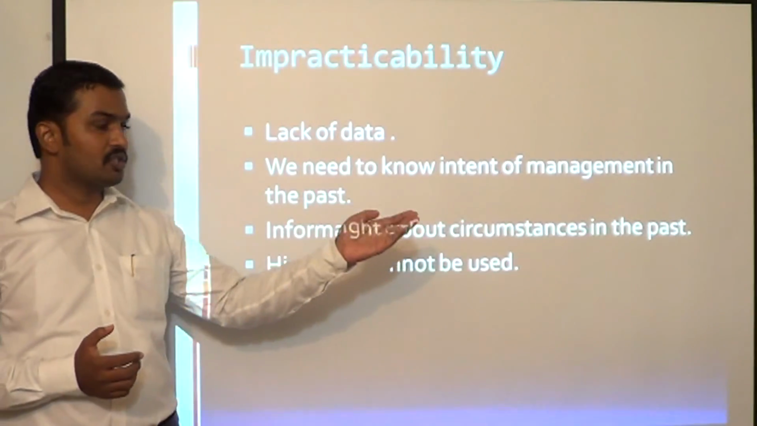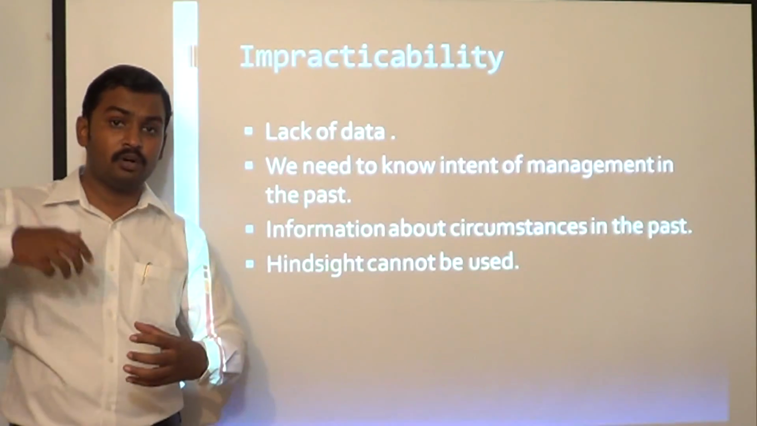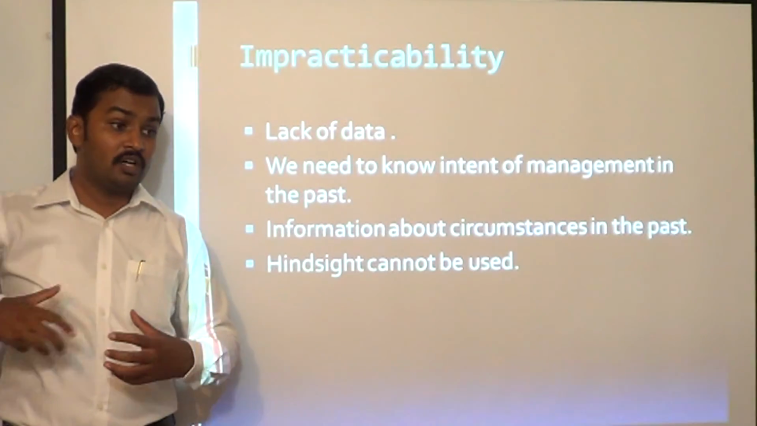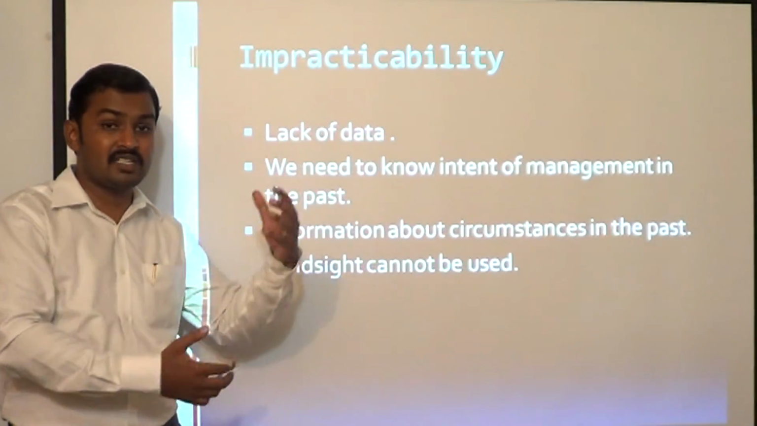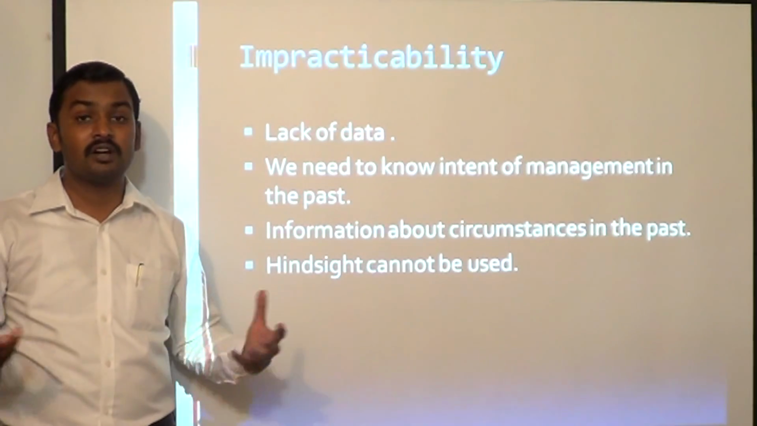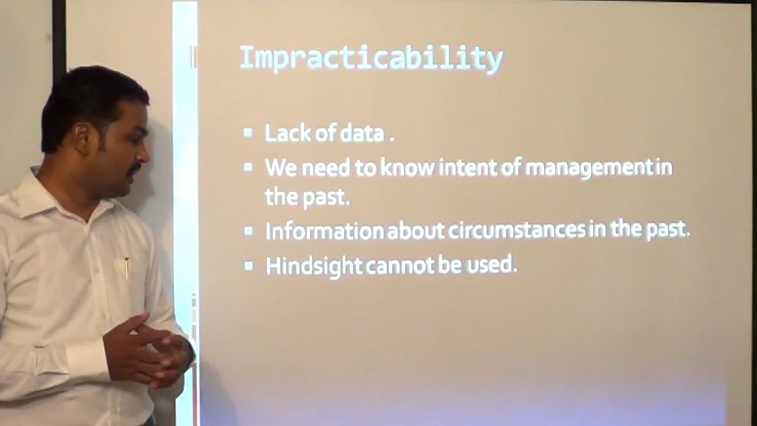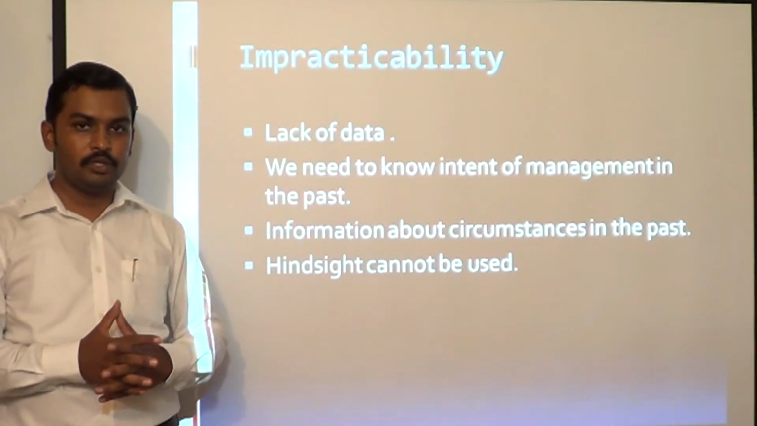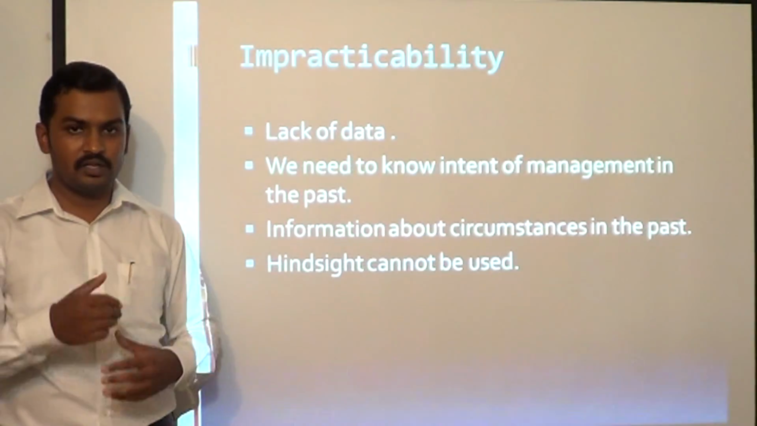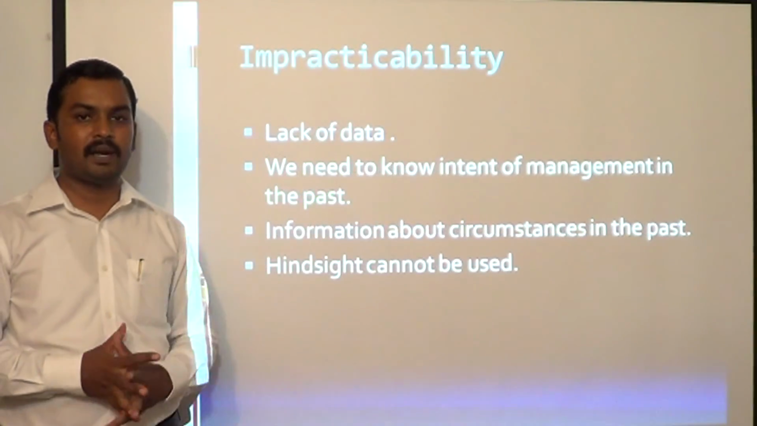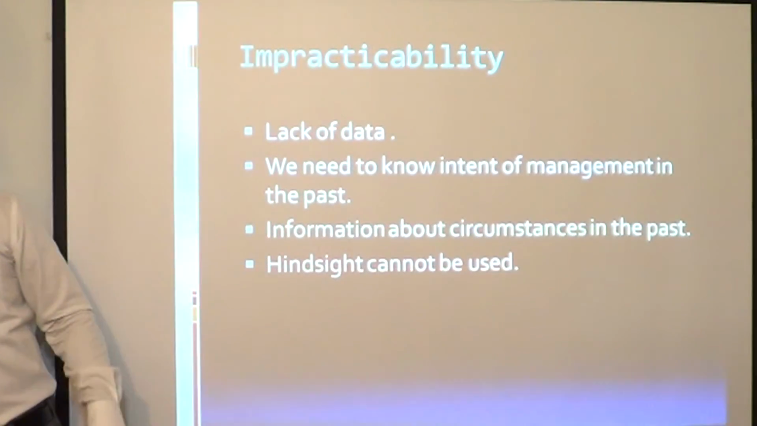Then information about circumstances in the past. We need information about the circumstances which were prevailing in the past, and that information is not observable from, we can say, a market. In such cases, we cannot retrospectively apply the accounting policy. Hindsight cannot be used. Okay, so you cannot use hindsight as well to implement a change in accounting policy. So you can say in these situations, it is impracticable to change an accounting policy.